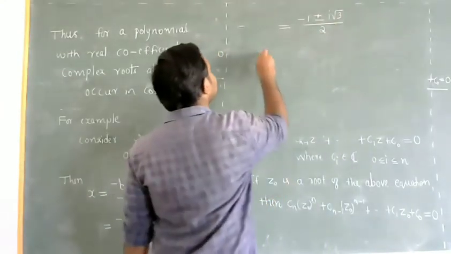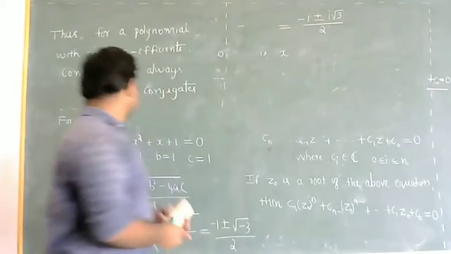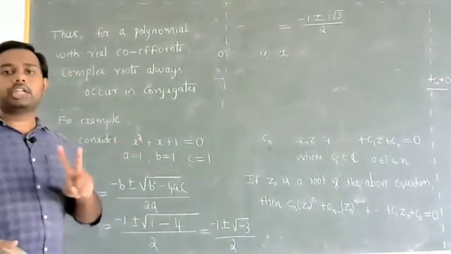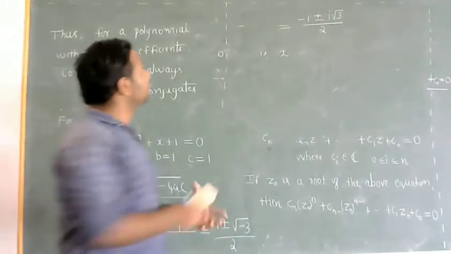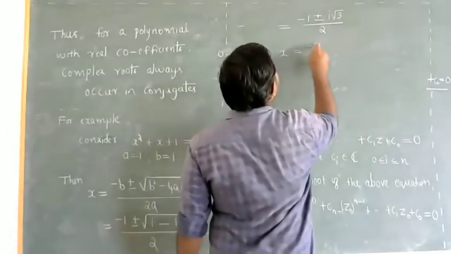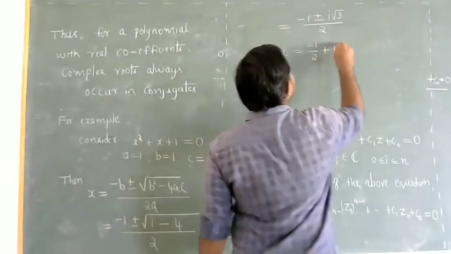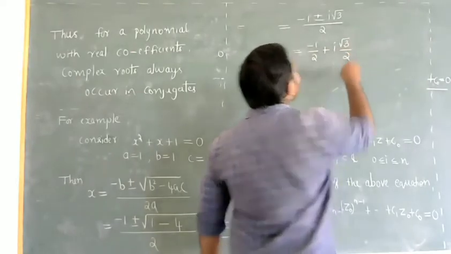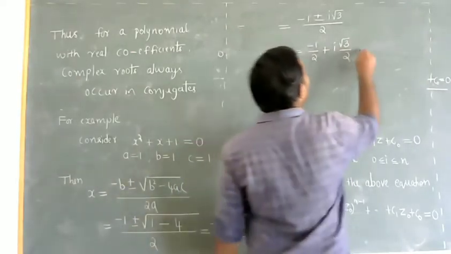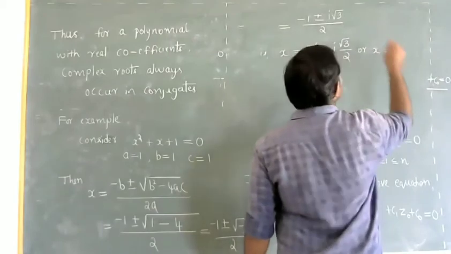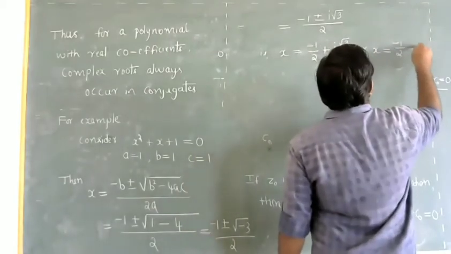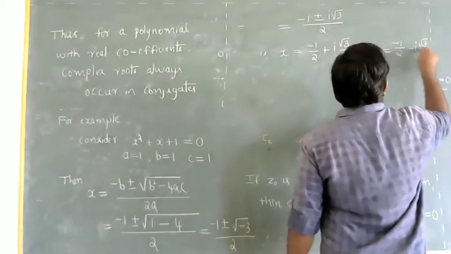So what are the roots? As it is a quadratic equation, there are two roots. One root is minus 1 by 2 plus I into root 3 by 2, and the other root is minus 1 by 2 minus I root 3 by 2.